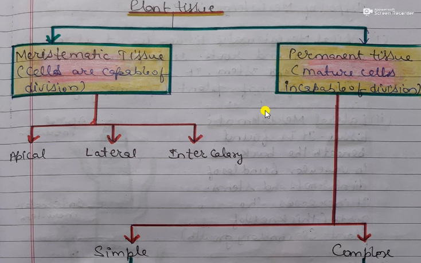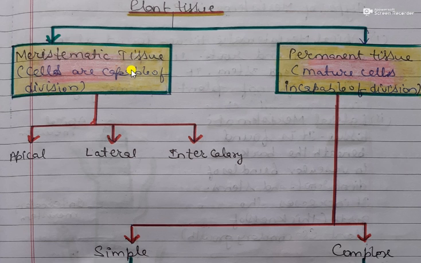Now students, we have studied that animal tissue and plant tissue are both different. So firstly we will study plant tissues and then we will study animal tissue. Plant tissues are basically divided into two groups: meristematic tissue and permanent tissue. Meristematic tissue means the cells of this tissue are capable of division. It means the cells are continuously dividing. But the cells of permanent tissue are mature cells and they do not divide.